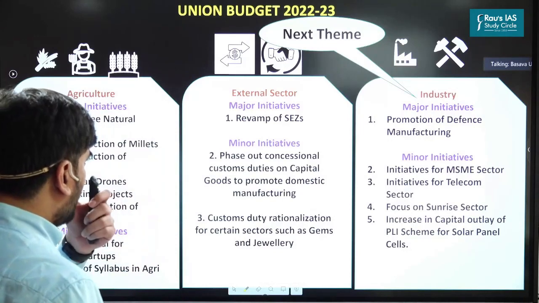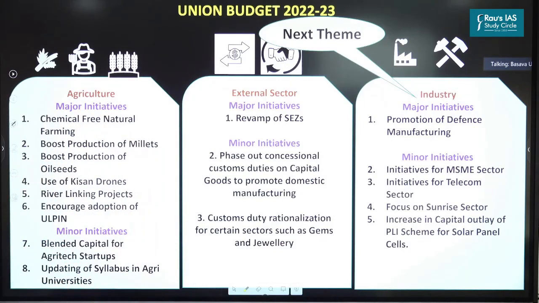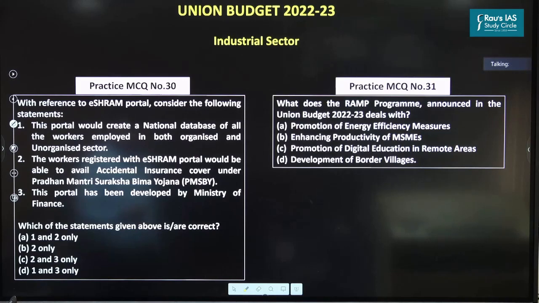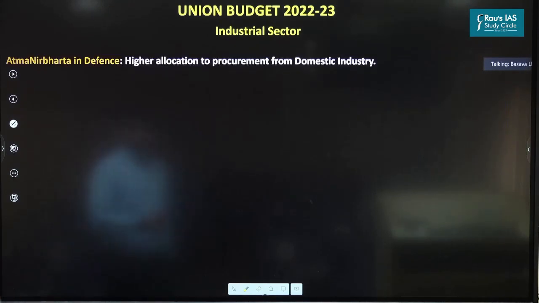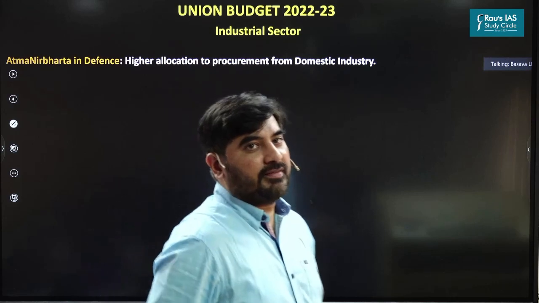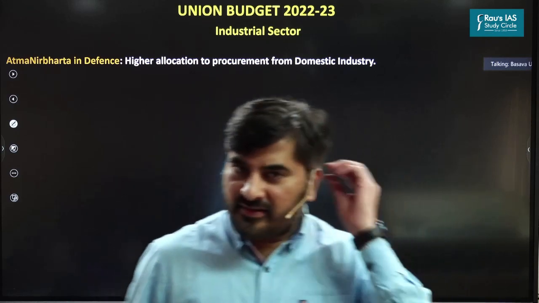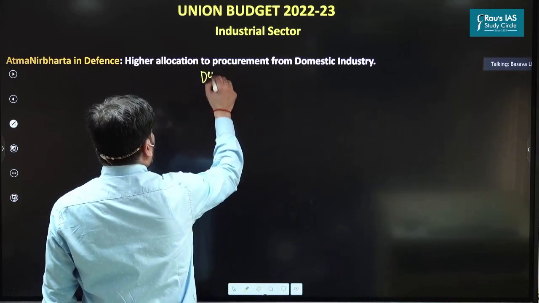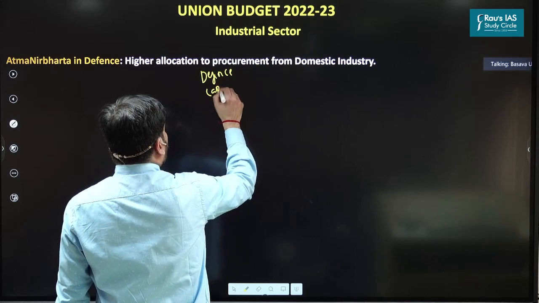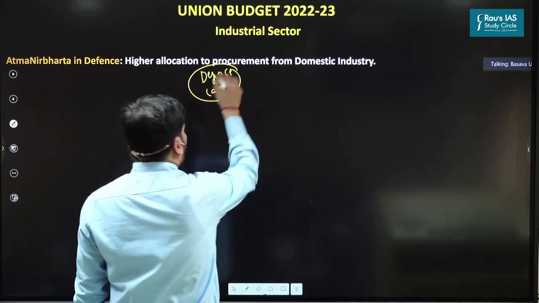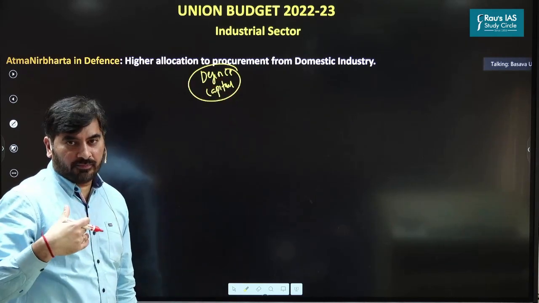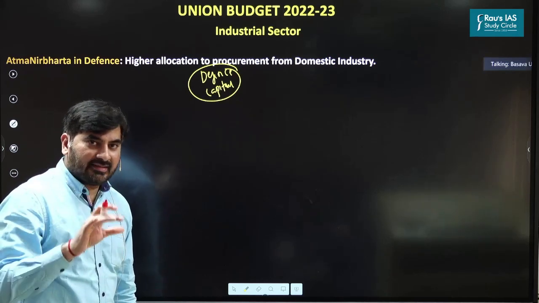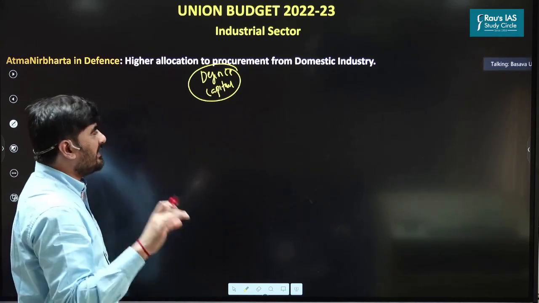Okay. Now coming to the important initiatives related to industry. Not much. Let's quickly go through these initiatives. The first one is with respect to Atmanirbharta in defense. So what is this initiative as far as defense is concerned? See, we have what is known as the defense capital budget. Defense capital budget means how much money the government has set aside for procurement of defense goods.